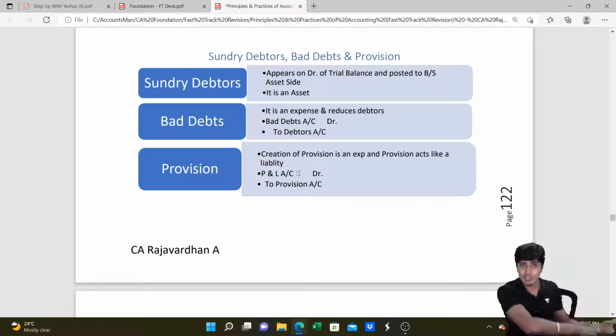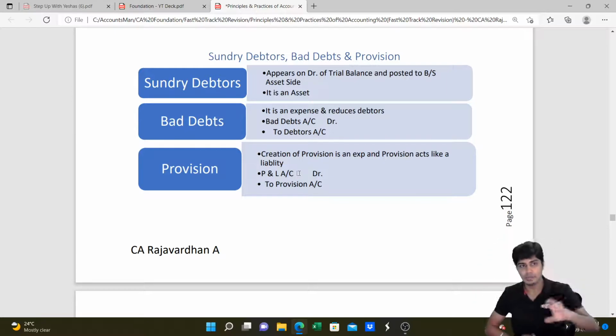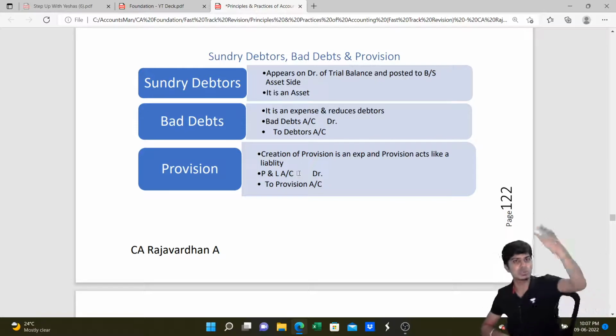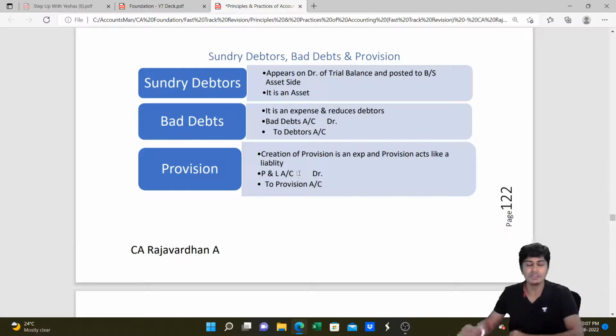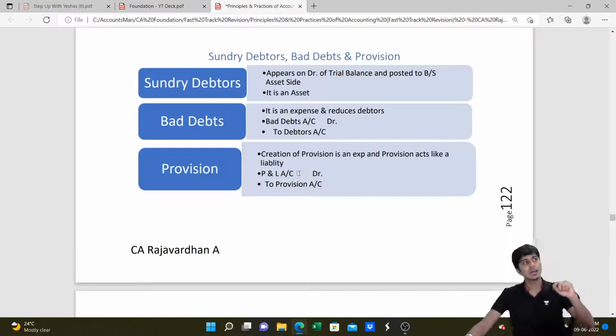Why do you have to write off that 1000 provision and newly create 1500 provision? You don't literally do that, but you do that: minus 1000 plus 1500. You do all that in P&L. You don't have to do only 500 rupees additional provision. Alternatively, if provision is 1000 and the question says provision is to be maintained at 900, 100 rupees of provision is to be written off, because you already have 1000 in the trial balance, but adjustment says provision is to be maintained at 900. 100 needs to be written off.